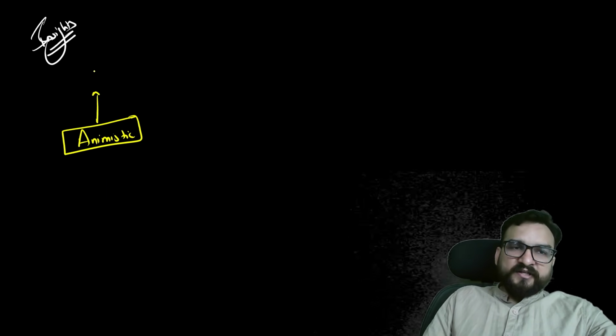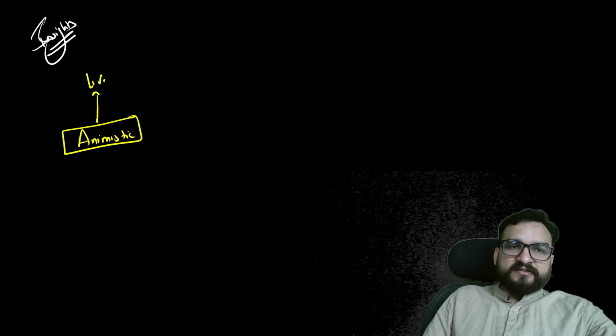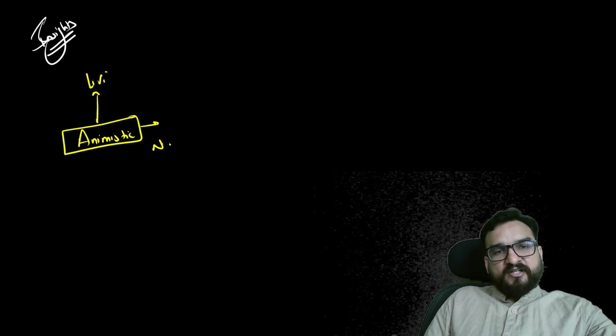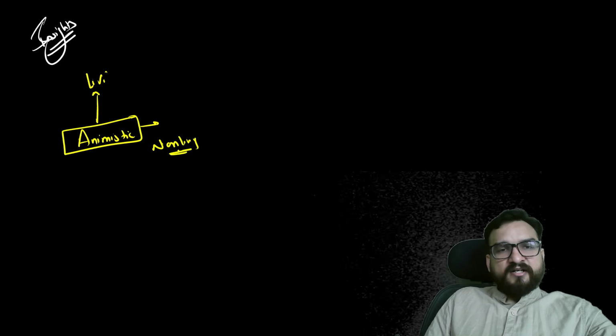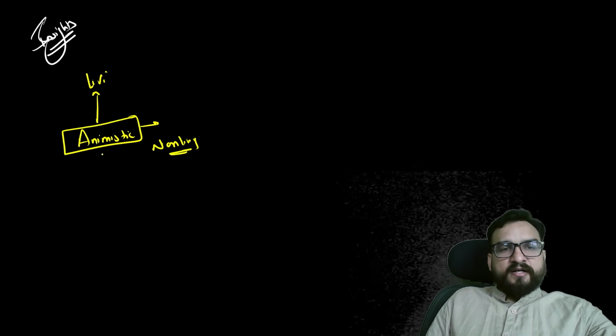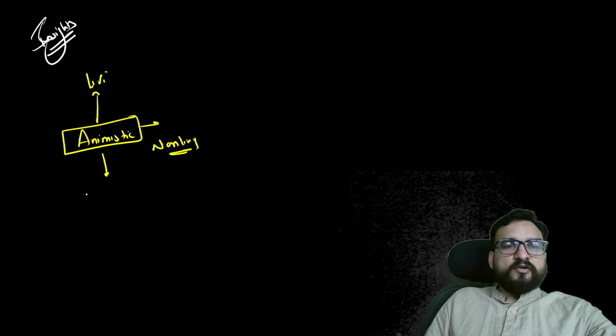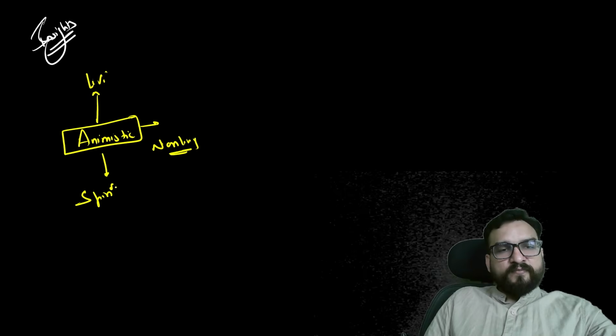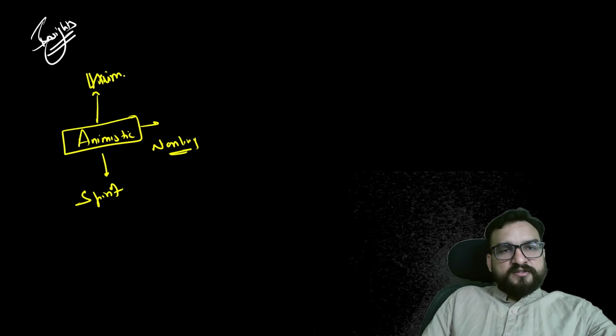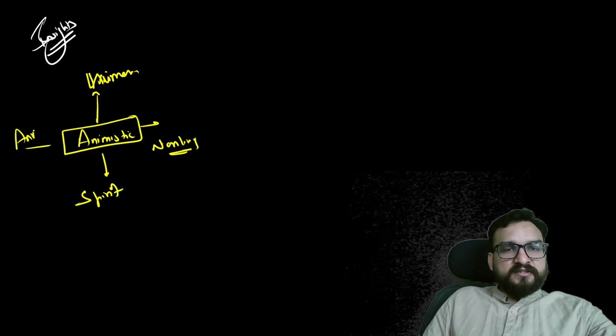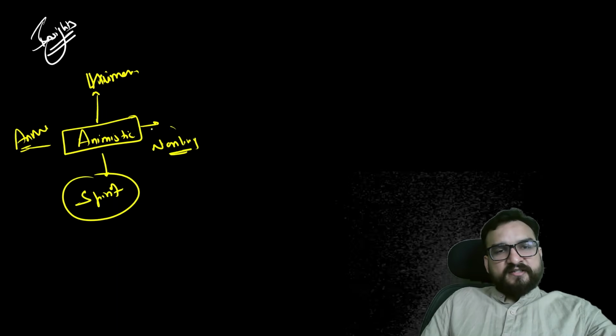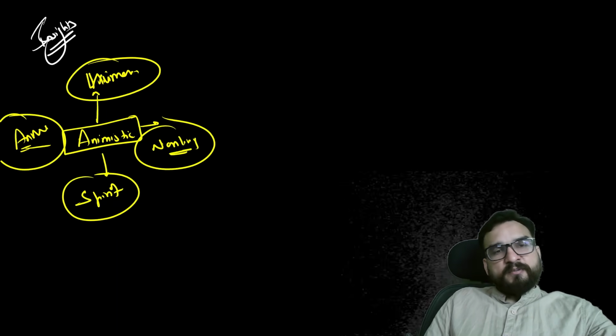Animism was there, that means we appreciated the living things, the non-living things like sun and water, and the things which we do not see, the spirit as well. The humans, the animals, the non-living things and the spirit. This is nothing but animism.